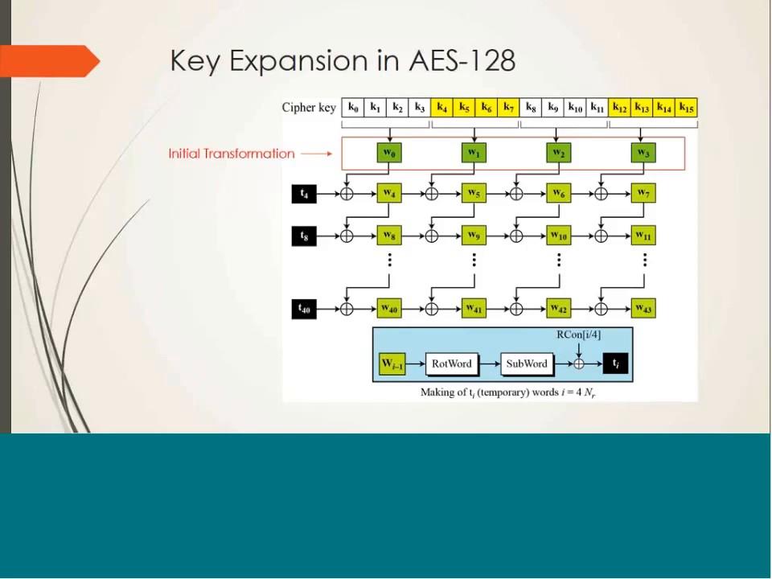So that means W2 is actually 4 bytes or 32 bits. W1 is another 4 bytes or 32 bits. These 4 words will be used in initial transformation phase. For all other rounds, we are going to expand these words. So how is this done?